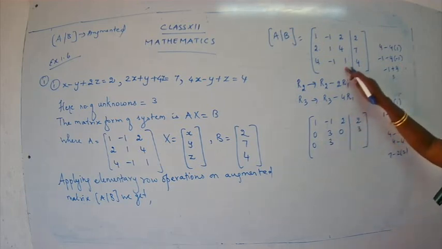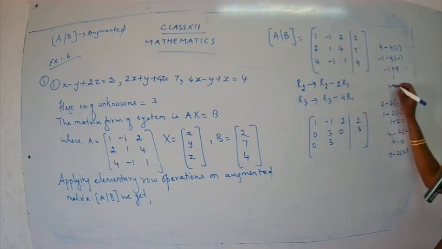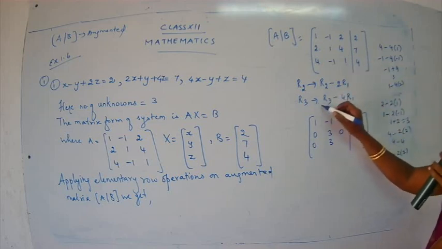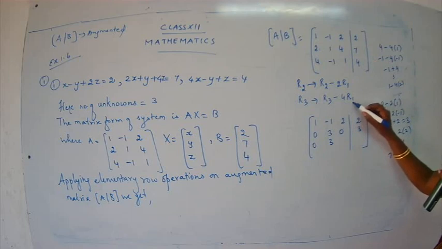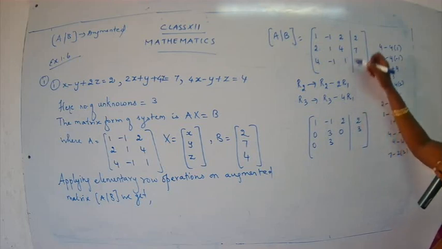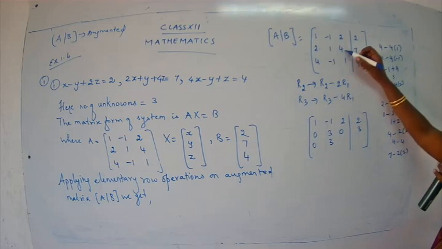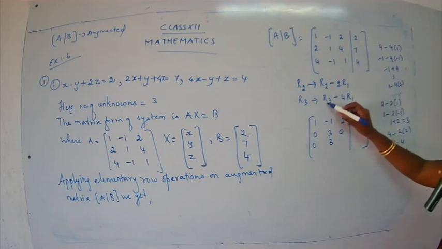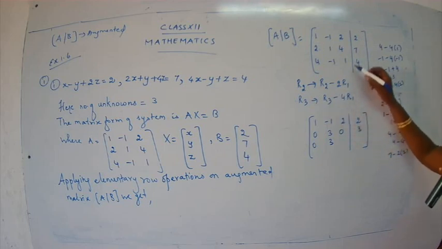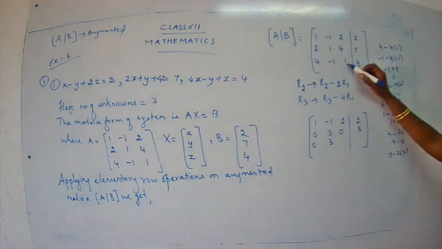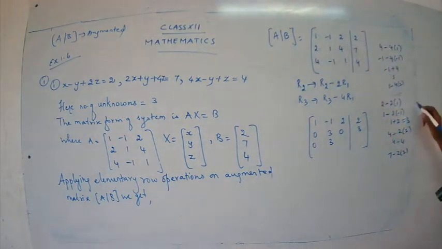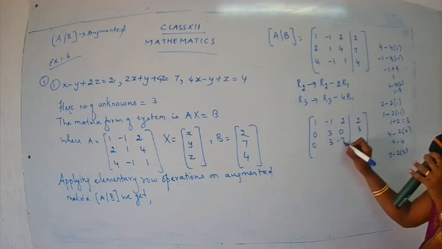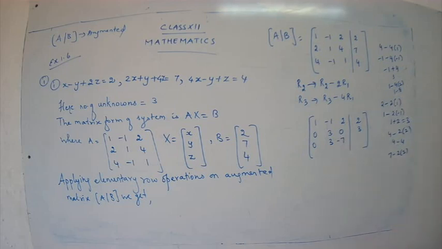Okay, done. Then here 1 and 2. So 1 minus 4 into 2. Don't get confused when you are doing the changes, children. Just be careful to choose the corresponding rows. If you are taking R3, I have to take R1 only. Don't mix up with R2. If you take the element of R2, everything will go wrong. So be careful. What is the conversion we have taken here? R3 and R1. So choose the element from R3 and R1. So 1 minus 4 into 2. So you get 1 minus 8, which is equal to minus 7.